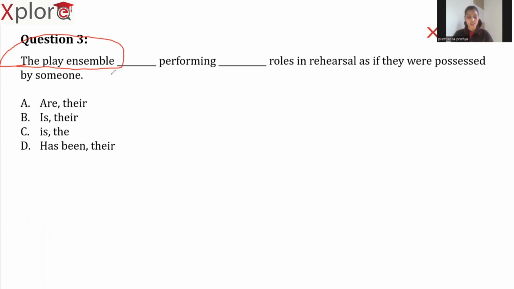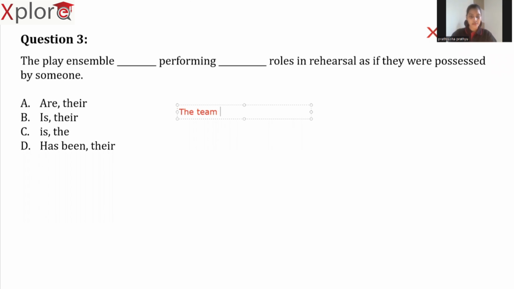So, whenever we use collective nouns as our subject, the verb we use generally will be singular, unless that collective noun is referring to the entities in that particular noun individually. So, first of all, in order to identify the answer to this question, we have to understand whether this collective noun is referring to the entire group or to the individual members in that play. So let me explain it clearly with another example in order to understand this question. For example, if I say